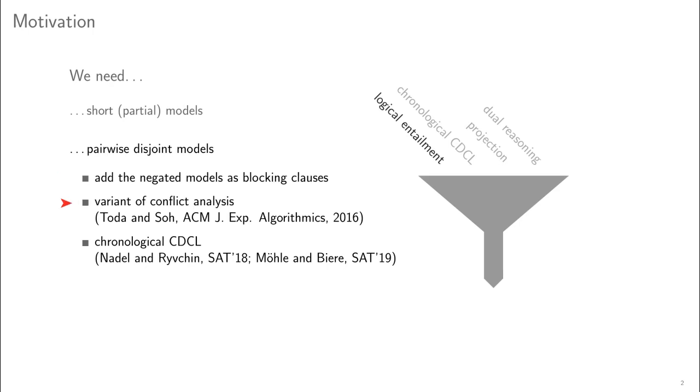If a model is found, the search does not terminate, but a decision needs to be flipped. If no blocking clause is recorded, the formula contains no reason for this flipped decision literal. This may lead to problems in later conflict analysis. Toda and Soh address this issue with a variant of the conflict analysis procedure. The idea is to add the negation of any flipped decision literal encountered during conflict analysis to the learned clause.